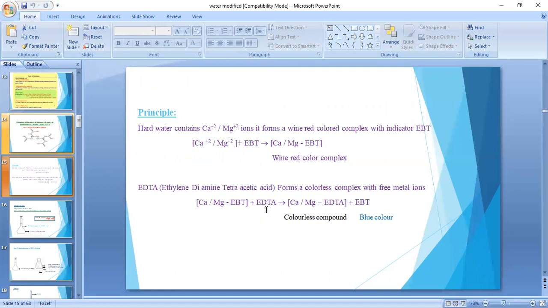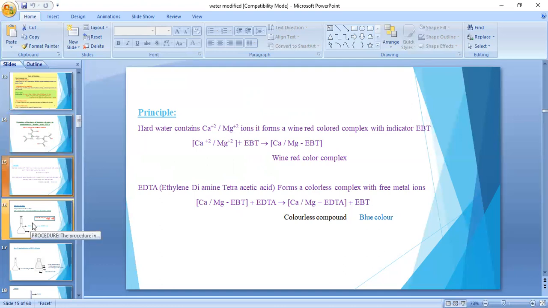So when we titrate EDTA against the EBT complexes, EDTA replaces EBT and forms the stable complexes. The stable complex discharges EBT into the conical flask, which is blue. The end point is from wine red color to blue color.